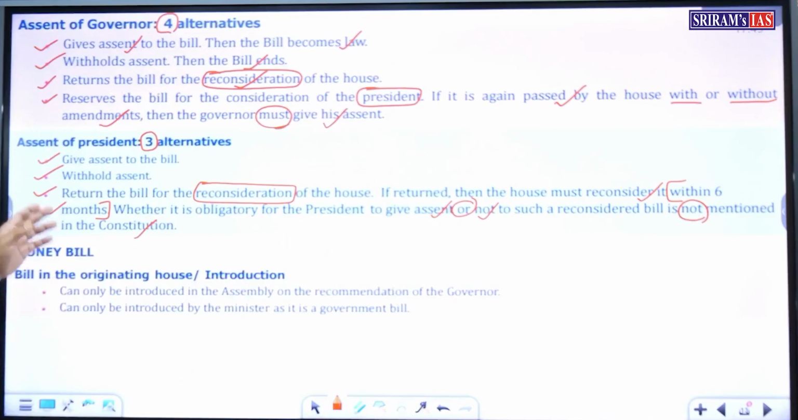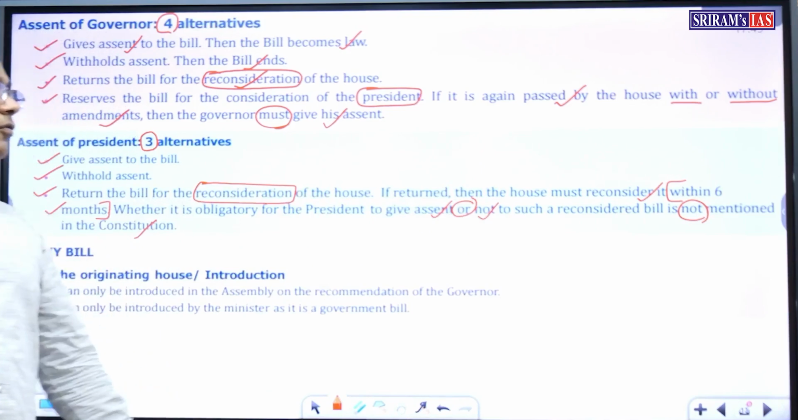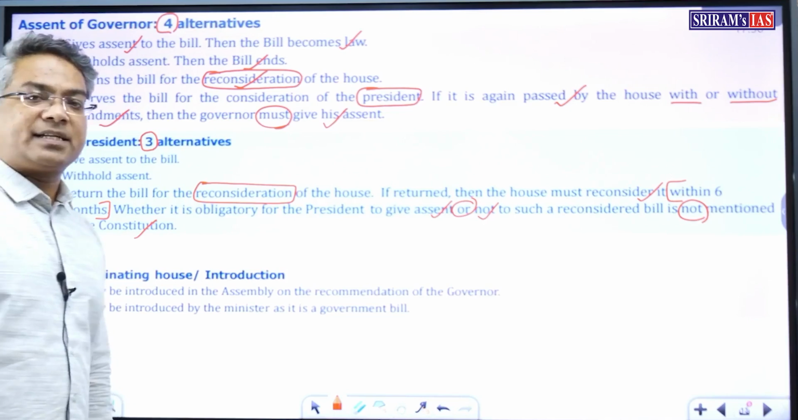So, after the bill is returned for reconsideration, the house or houses must reconsider it within 6 months. And after that, whether it is obligatory for the president to give his assent to such a reconsidered bill is not mentioned in the constitution. So these are the options that the president has. That is, he can give his assent to the bill, he can withhold his assent to the bill, he can return the bill for reconsideration of the house.